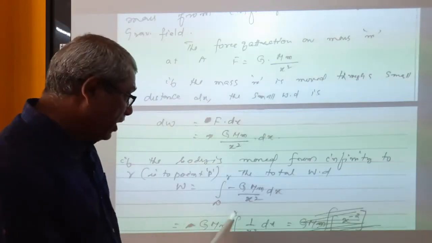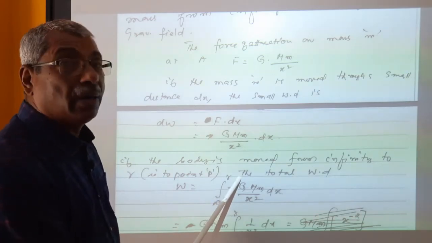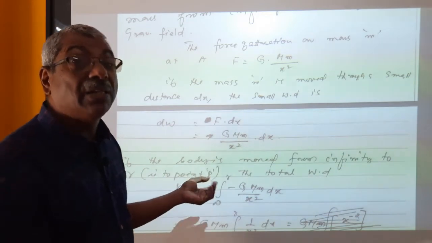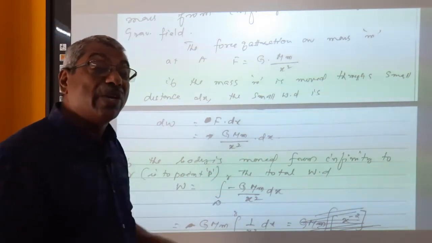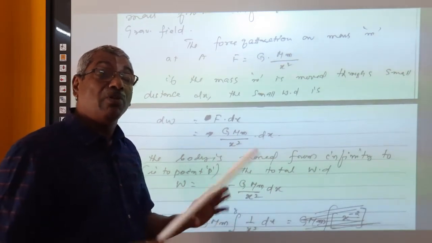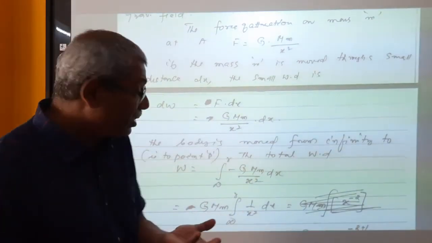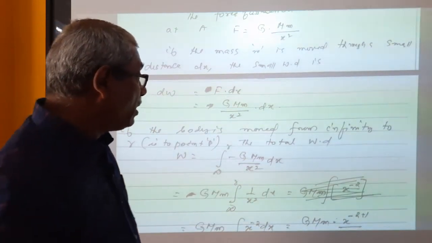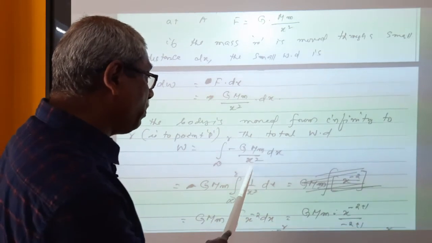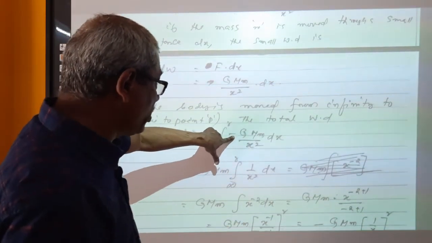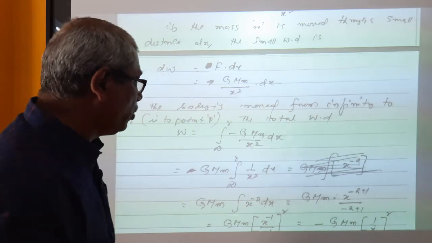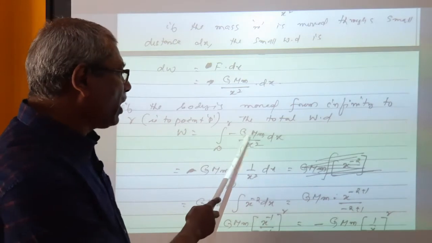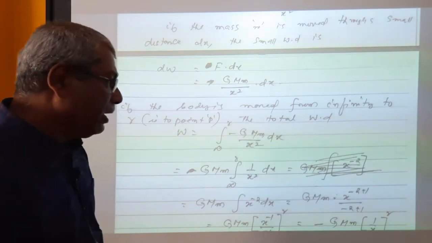W is equal to integral infinity to R. First, the body was at infinity. Now the body is at P. At P means the body is now at the distance R. Hence, the work done in bringing the body from infinity to R is given by integral infinity to R G capital M small m divided by x square. Actually, wrongly this negative sign came here. You have to change it. This negative sign is not there. G capital M small m divided by x square into dx.